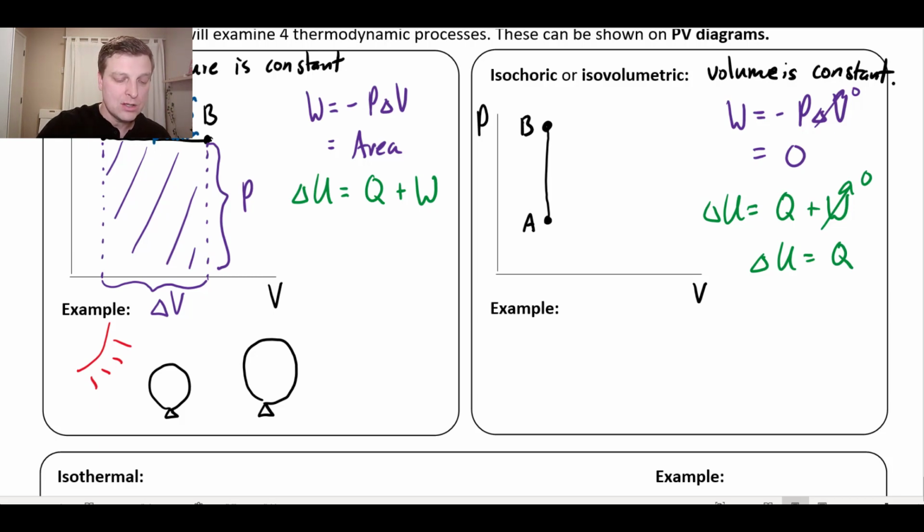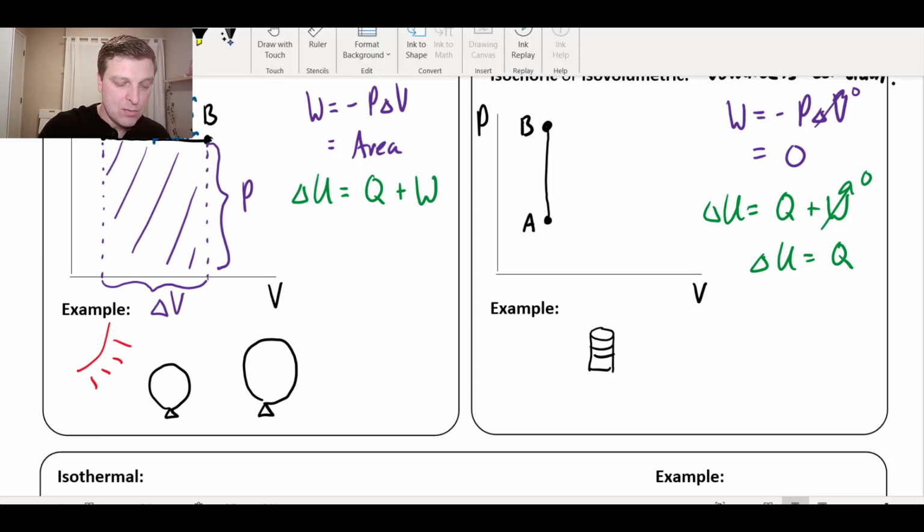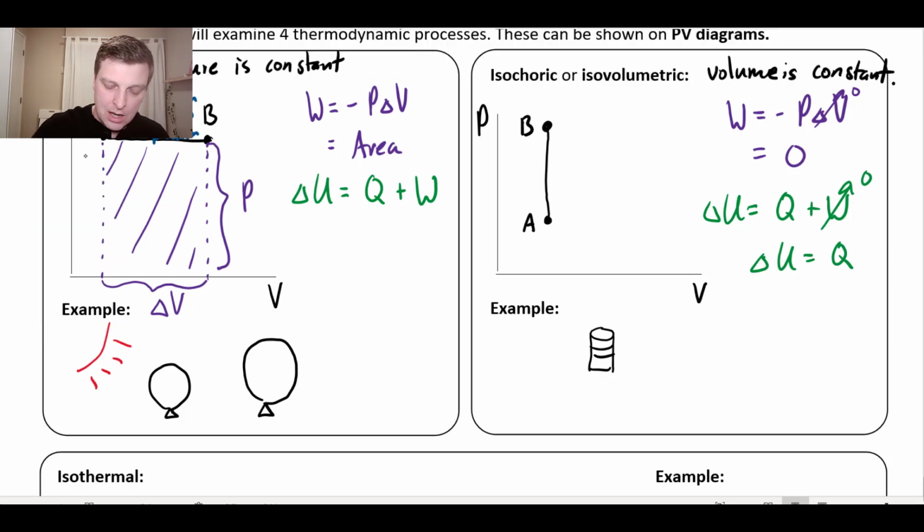So what would this look like? What would be a situation like this? Well, again, I do not recommend this at home, but imagine that you've got a can of beans, and for some reason you accidentally throw it into a campfire. And you might be saying, I don't think a can of beans is an ideal gas. And to you I say, good point. But let's just suppose. You could imagine that this container is fixed.